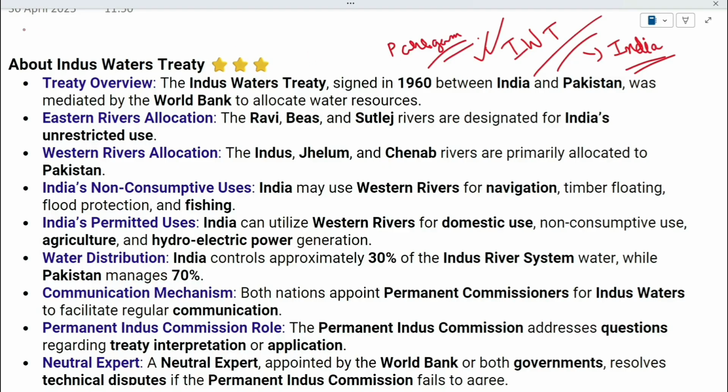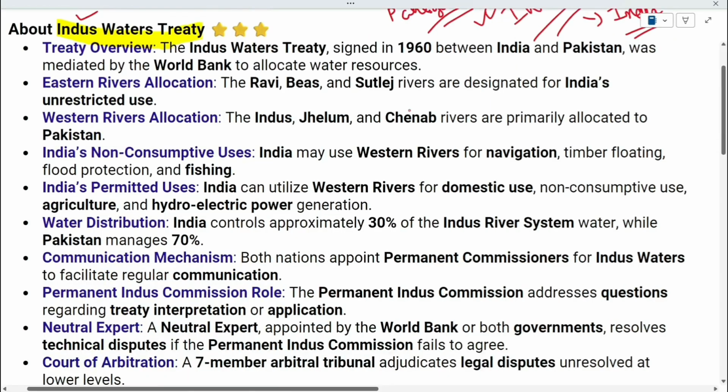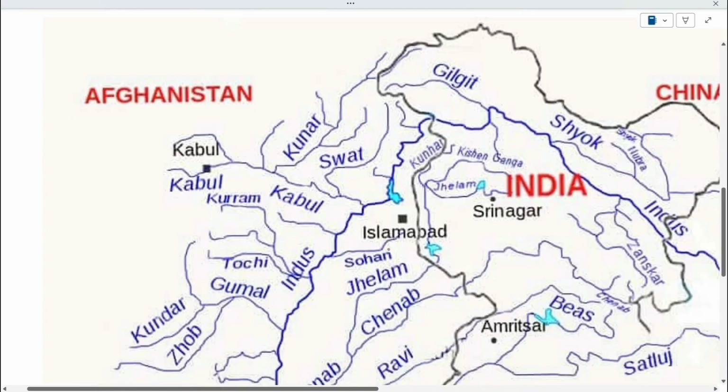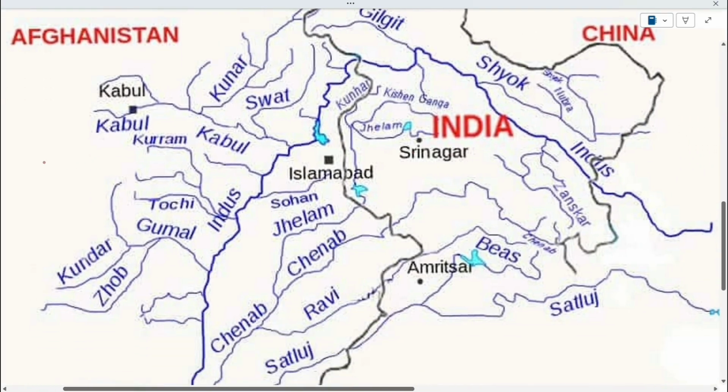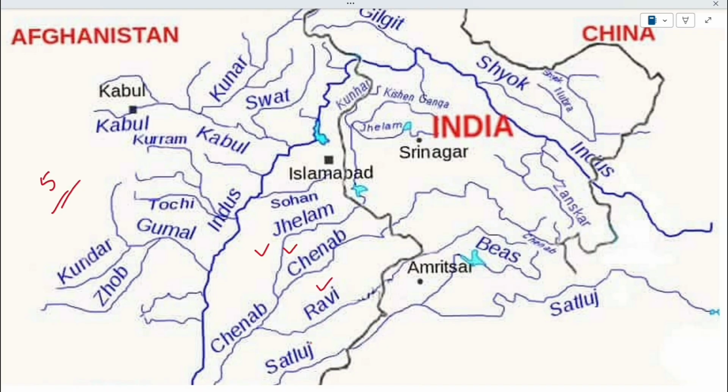So, since the Indus Water Treaty was in the news, let's talk strictly from an exam perspective about what this treaty is and what you need to remember for your exams. Okay, first things first, the Indus River system, right? The Indus River flows to the northwest of India and comprises mainly of 5 tributaries, right? So what are they? The Jhelum, the Chenab, the Ravi, Satluj and Beas, right? So these are the 5 tributaries of the Indus River that flow in the northwest of India.